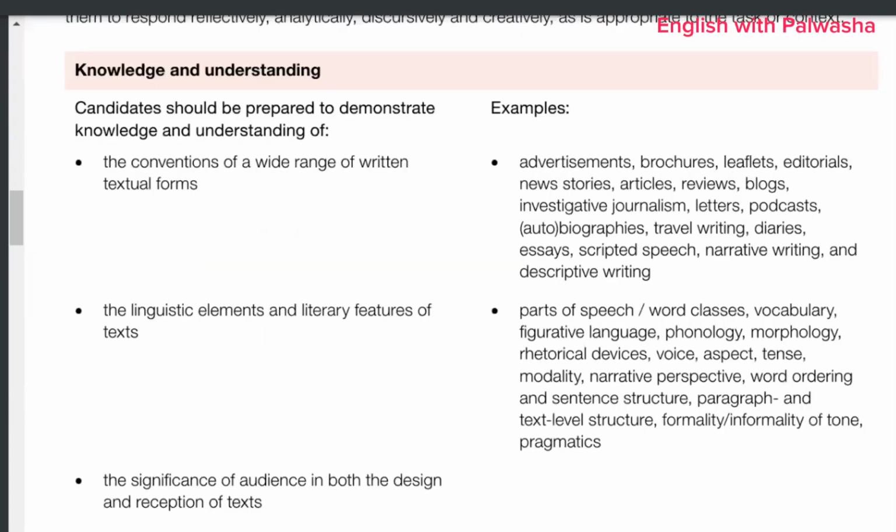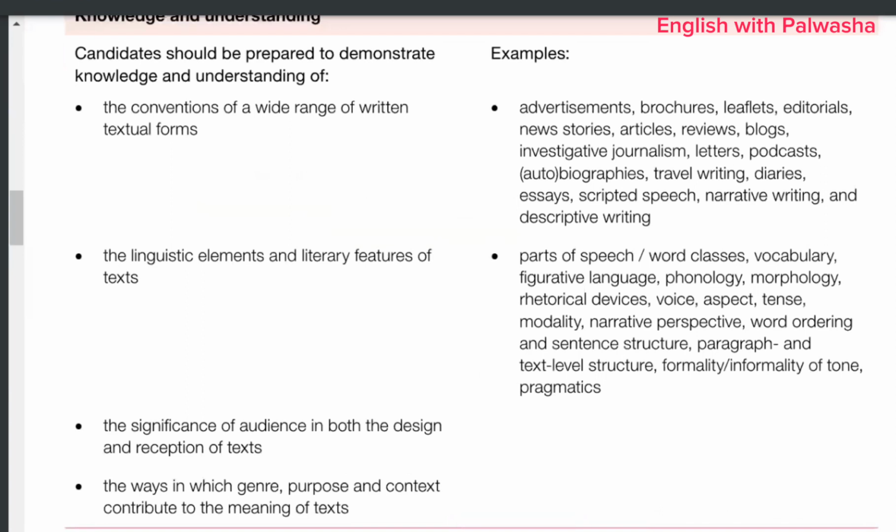Then there are some linguistic elements and literary features of text which you have to prepare. When commenting, you have to figure out where the noun, pronoun, adjective, adverb are. The vocabulary should be upgraded, and the figurative language, metaphor, simile, all these things are very important. Phonology, morphology, and pragmatics are the types of grammar, further deep-rooted things, and rhetorical devices, rhetorical questions, the tone aspect, and of course the sentence structure should be an upgraded one.